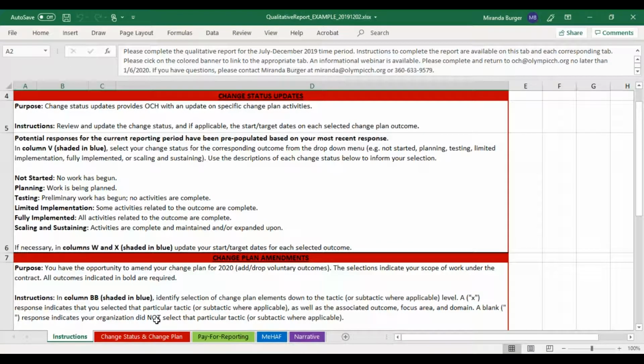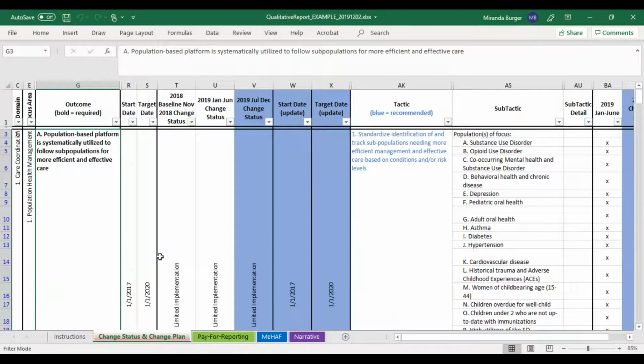So the first tab where you'll actually complete your reporting is called Change Status and Change Plan, and that's this tab here down in red. And you'll see that this will show your organization's change plan. So here in column C is the domain of the change plan. Column E shows the focus area. Column G shows the outcome. You will see if you selected a particular outcome by start and target dates being listed in the columns next to it.